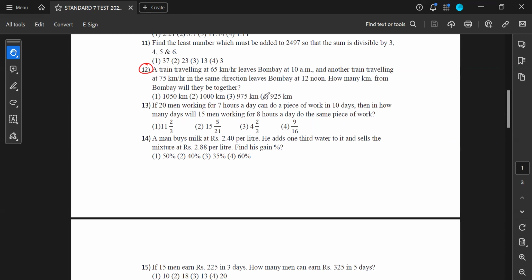12th problem: a train traveling at 65 km per hour leaves Bombay at 10 a.m. Another train traveling at 75 km per hour in the same direction leaves Bombay at 12 noon. How many kilometers from Bombay will they be together? Sir, what was the answer to the first question? 11th question. 11th question, option 2. Okay, sir, thank you.